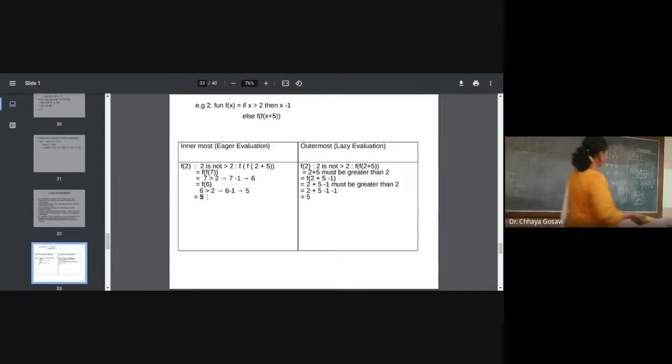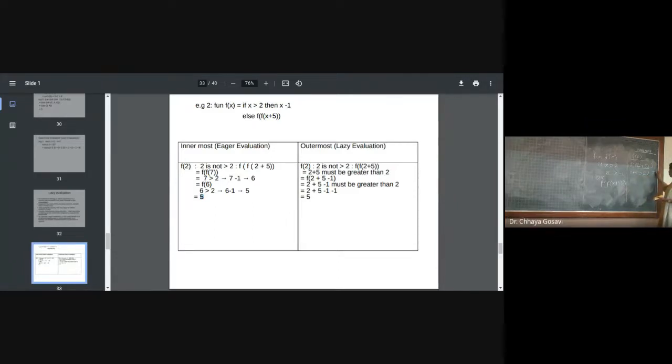In outermost evaluation, the expression is not evaluated immediately. 2 is not greater than 2, it is equal to 2. So it will enter the else part, f of 2 plus 5. Now 2 plus 5 is passed as a parameter, f of 2 plus 5. So it will check whether 2 plus 5 is greater than 2. What will be the value? 2 plus 5 is greater than 2.